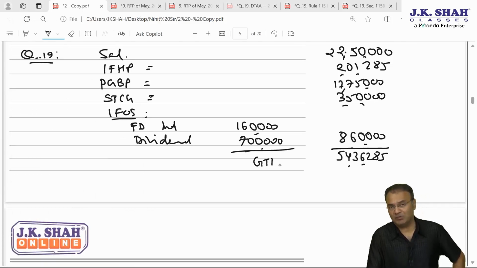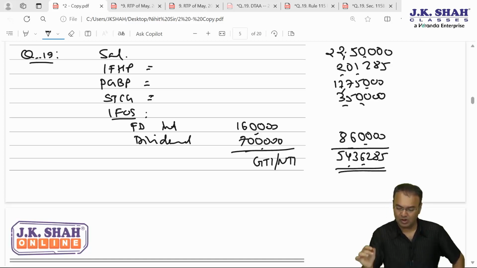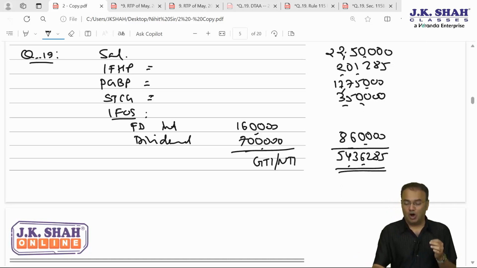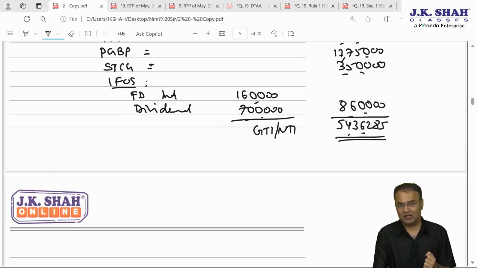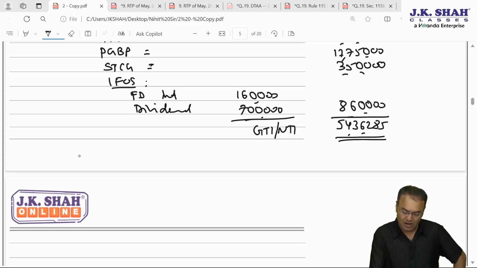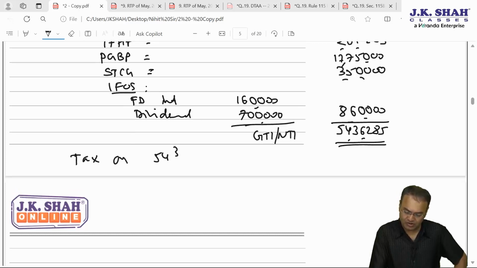Under section 115 BAC, chapter 6A deductions are not allowed subject to some exception. This becomes final income. Okay. Now on this we'll have to calculate tax and find out how much is the average tax rate in India. The procedure which we will be following is similar to the procedure which we follow for section 91 unilateral relief. Now tax on 54,36,285.